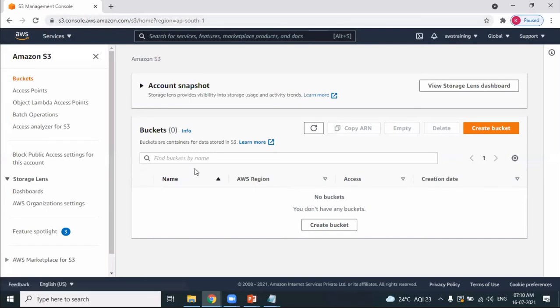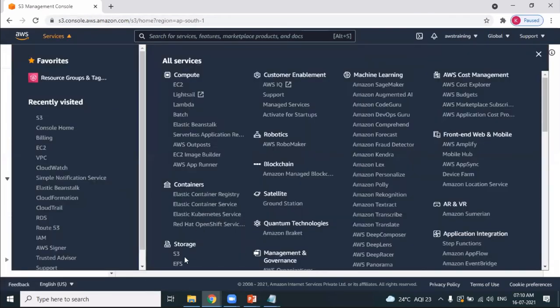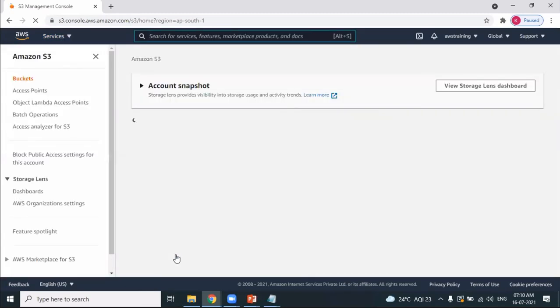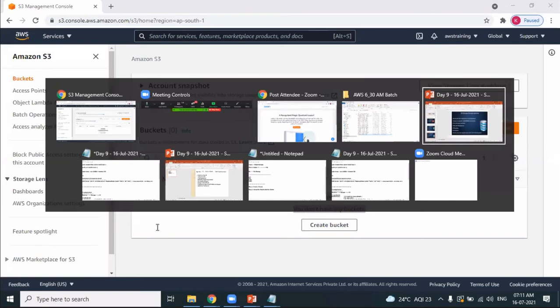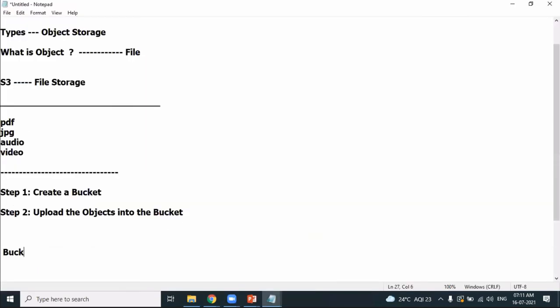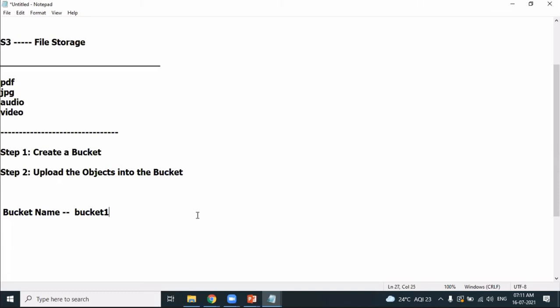So under storage you have a service called S3, so get into S3. This is how it looks. No buckets. You do not have any buckets. By default, obviously there will be no bucket whenever you want to upload your objects. So the first step is to create a bucket. Let's go ahead and create a bucket with the name bucket one.